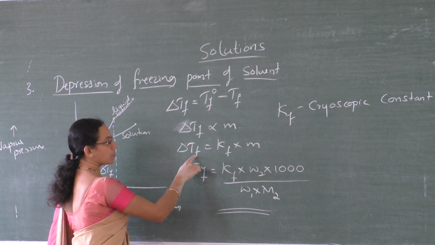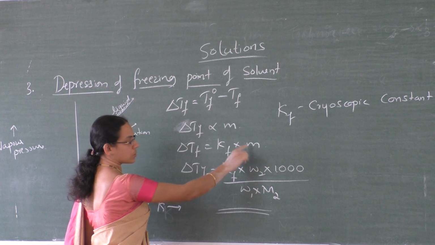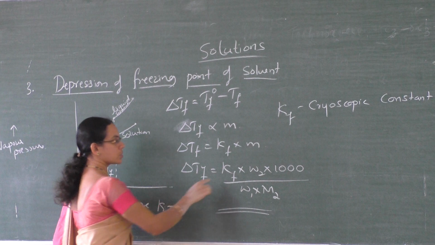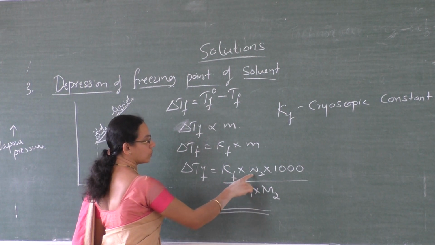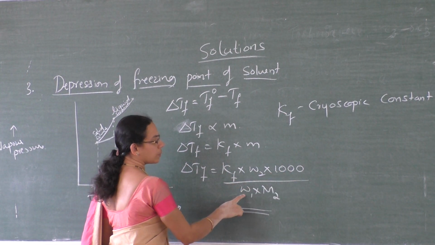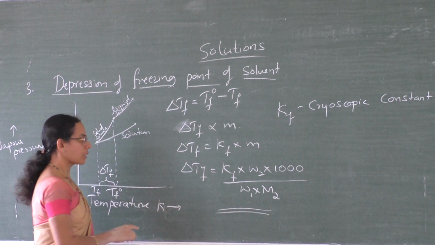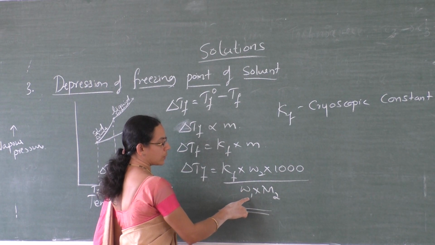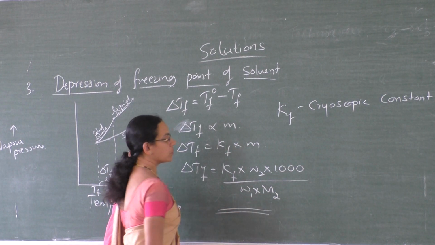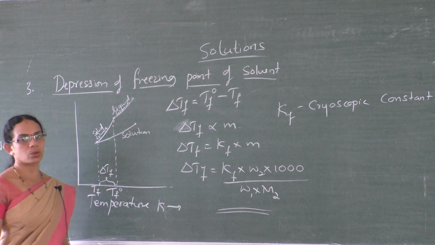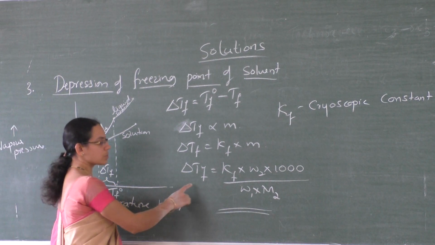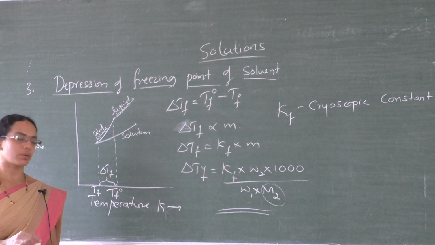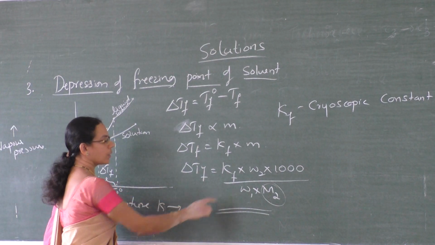It is the depression in freezing point for a 1 molal solution. Its unit is Kelvin kg per mole. And again substitute for m: delta Tf is equal to Kf into W2 into 1000 divided by W1 into M2, where W2 is the mass of solute, W1 is the mass of solvent, and M2 is the molar mass of the solute. So by this method also we can calculate the molar mass of the solute. So write this formula and write the terms.